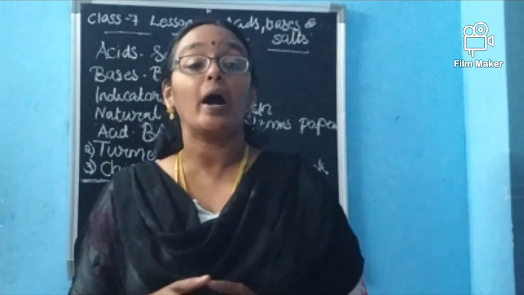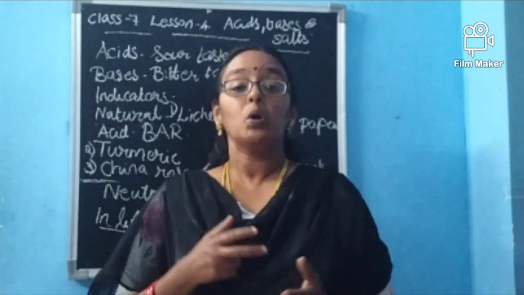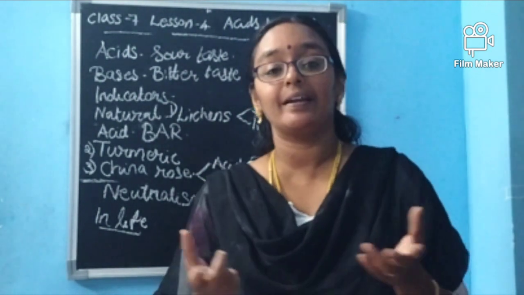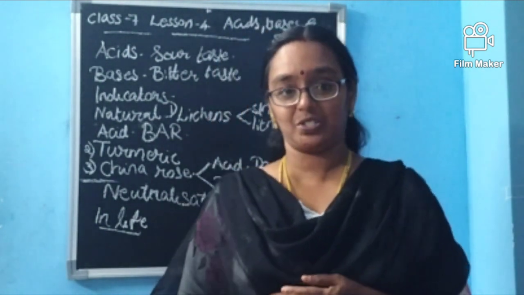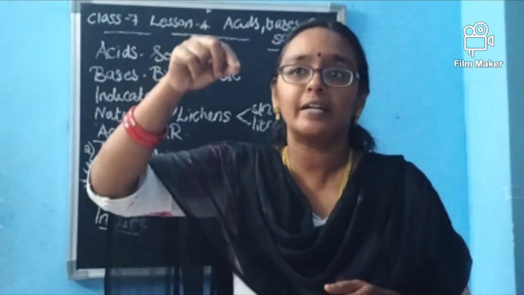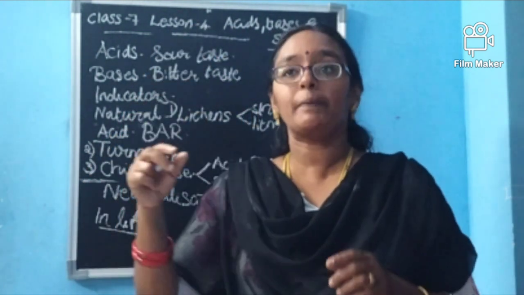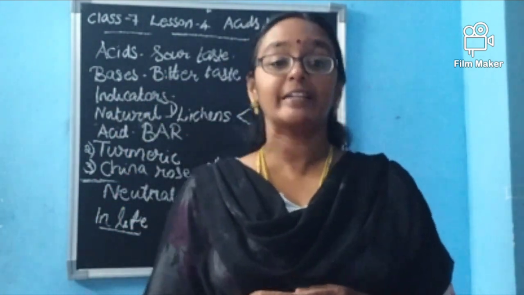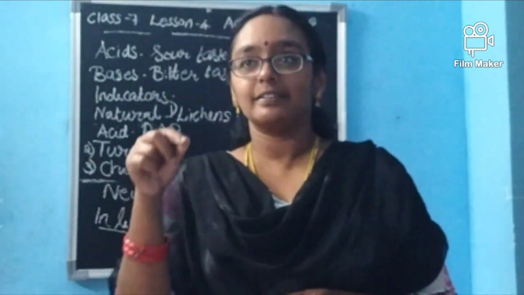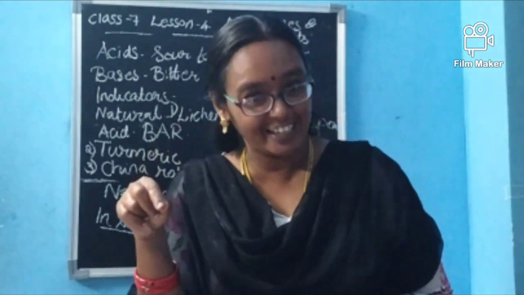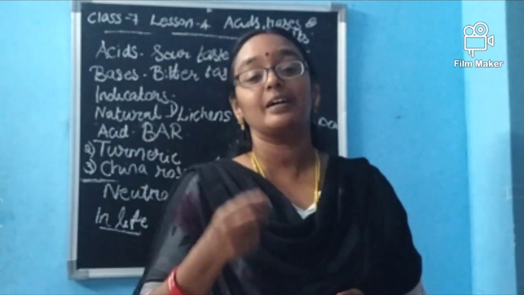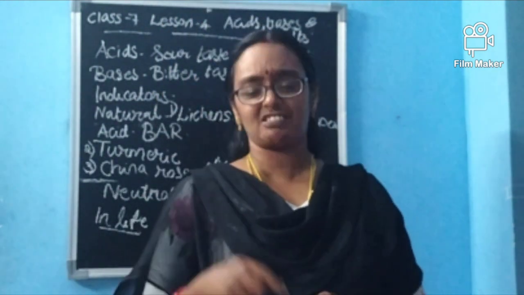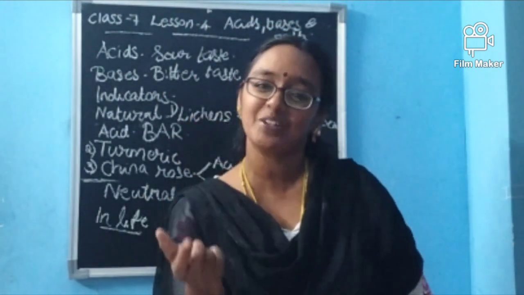Then how will you be able to identify which is acid and which is base? It can be done with the help of indicators. When we dip a substance in an acidic solution, will it come and say, dear, this is acid, this is base? Will anyone say so? No. It will change its color. So by the color, we can say this is acidic. See, this indicator is showing me that.